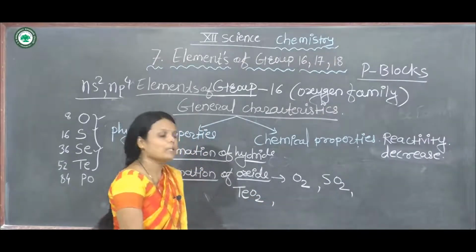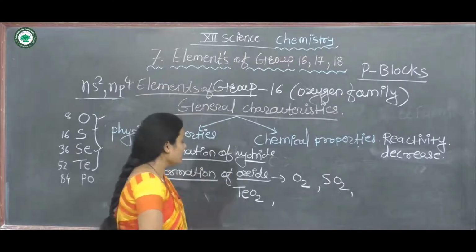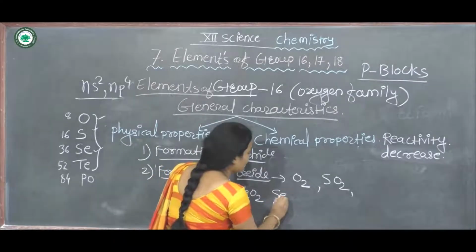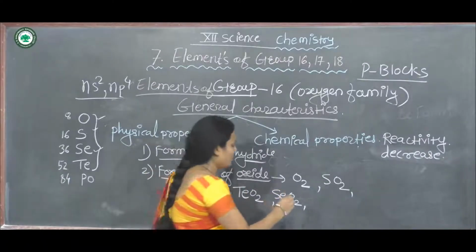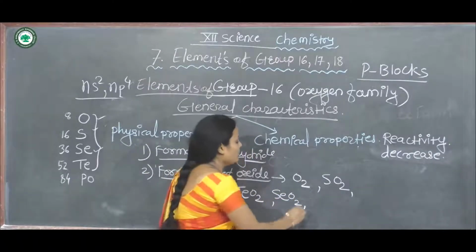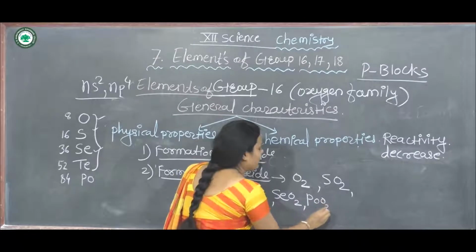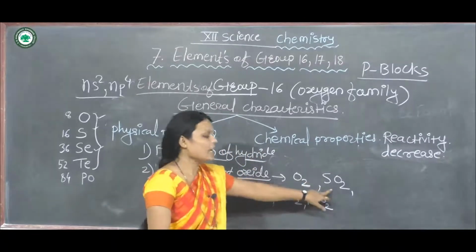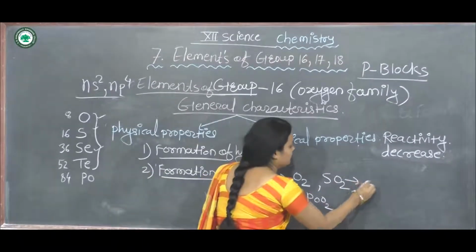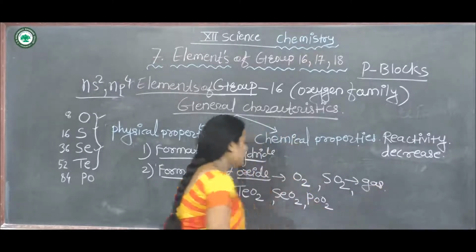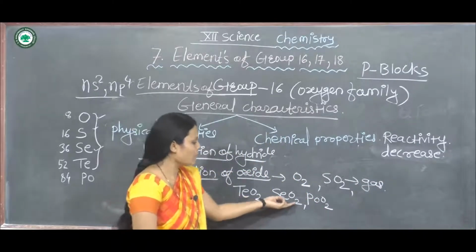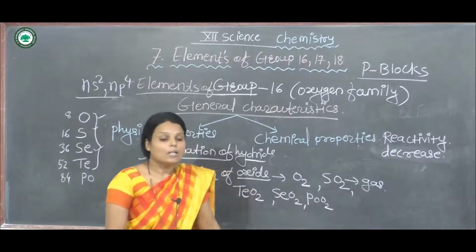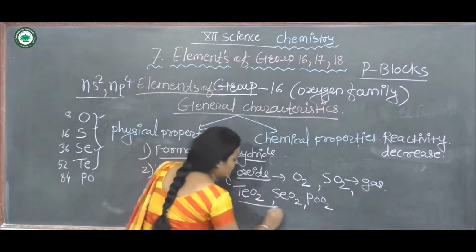Selenium also reacts with oxygen and forms selenium dioxide. Polonium also forms polonium dioxide. Sulfur dioxide is a gas, and tellurium dioxide, selenium dioxide and polonium dioxide are solid compounds, ionic solids.